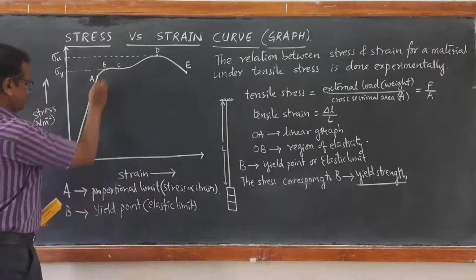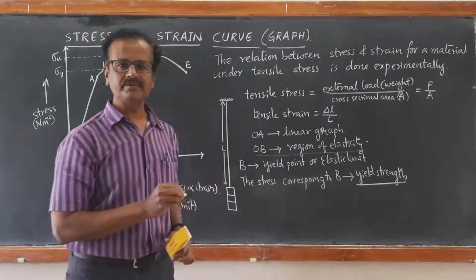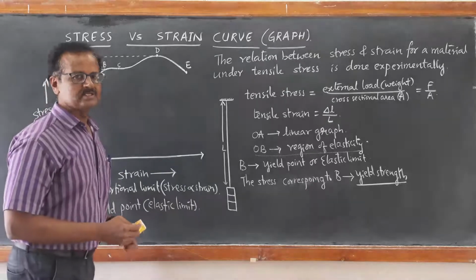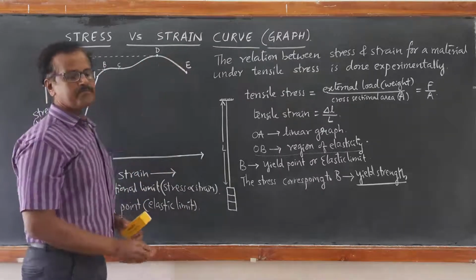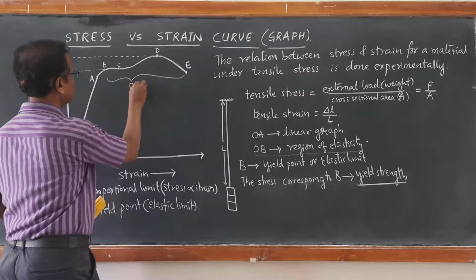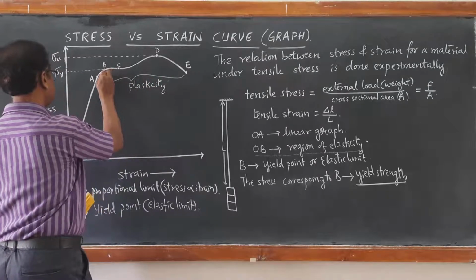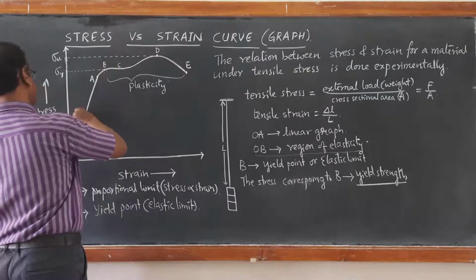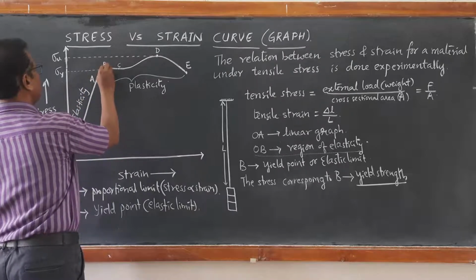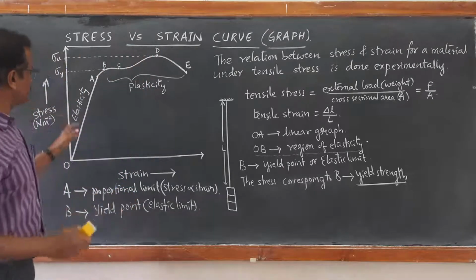So up to B, O to B, we call it the region of elasticity, the graph of elasticity. From B onwards, there is going to be plasticity. From B onwards, we are going to have the region of plasticity. Okay, I will just mark it as region of plasticity. O to B, we call it as region of elasticity, up to B.